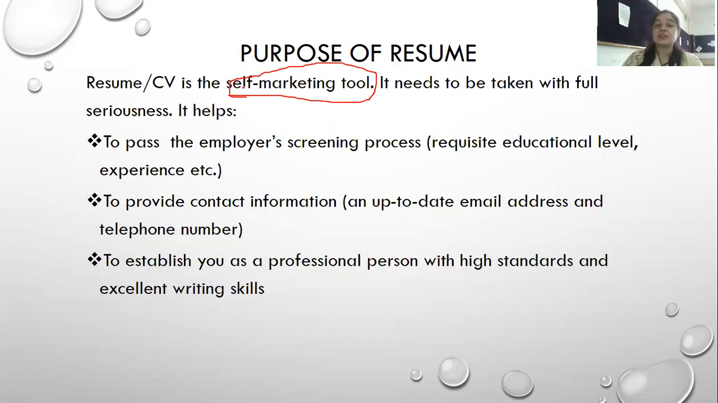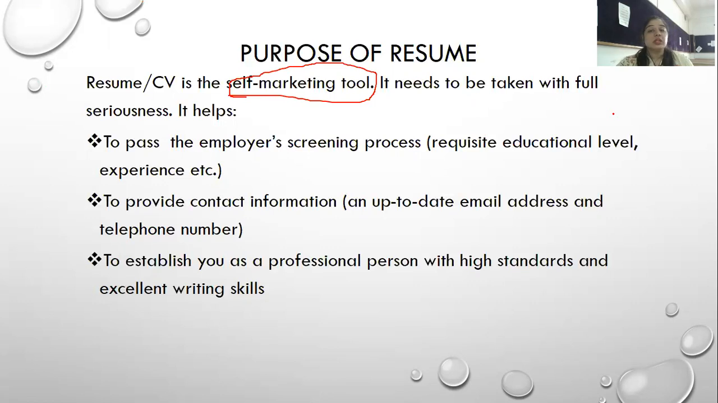A resume and CV is a self-marketing tool because you, having skill sets, a particular knowledge and expertise in the field, are actually selling your skills to an organization. You're giving your services to an organization. So you are marketing, because this is a document which describes everything about you: your expertise, what you are good at, what you can handle better, what qualities you have, what projects you have handled. So you're marketing your skills to the company. So it becomes a self-marketing tool. It needs to be taken with full seriousness.